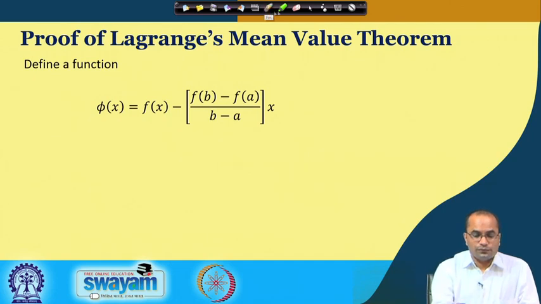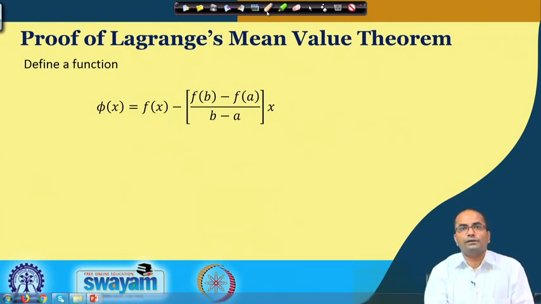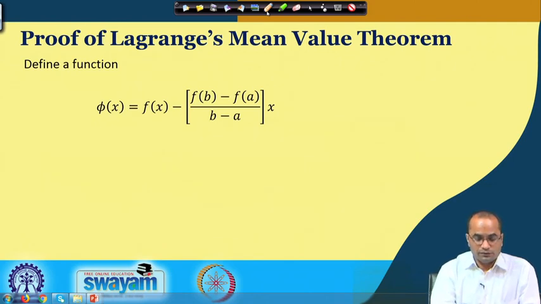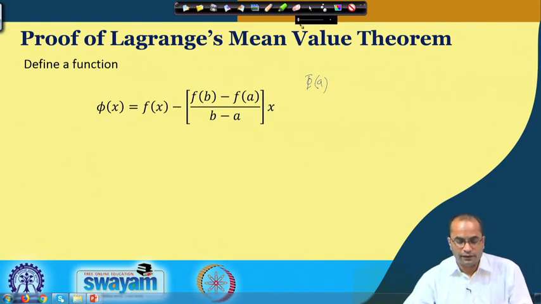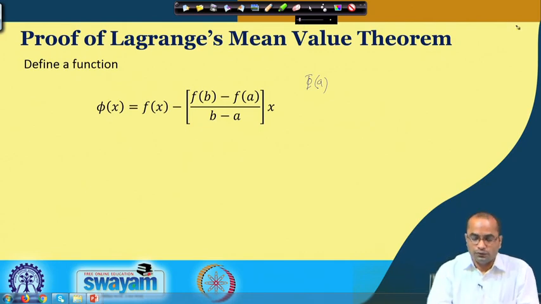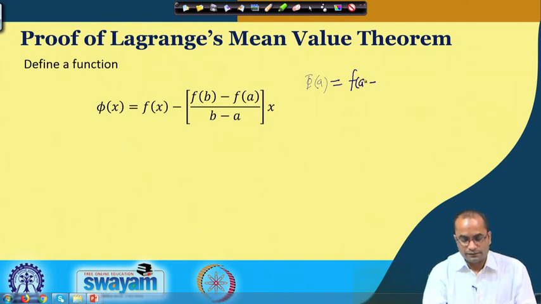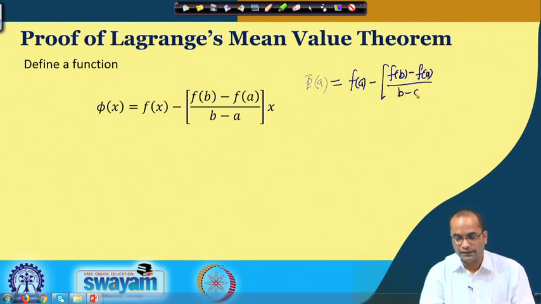So, the setting of this function is done because if you compute here, for example, phi at the point A and phi at the point B, then we will realize that these two values are also equal. So, phi at A is nothing but f A minus the quotient (f B minus f A) divided by B minus A, times A, so here would be A.